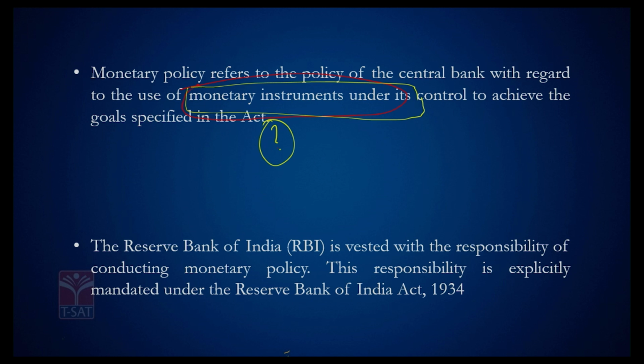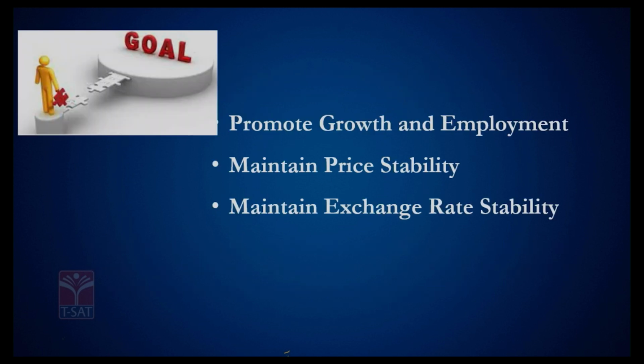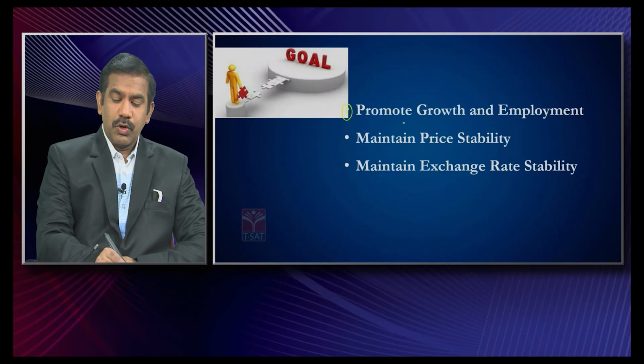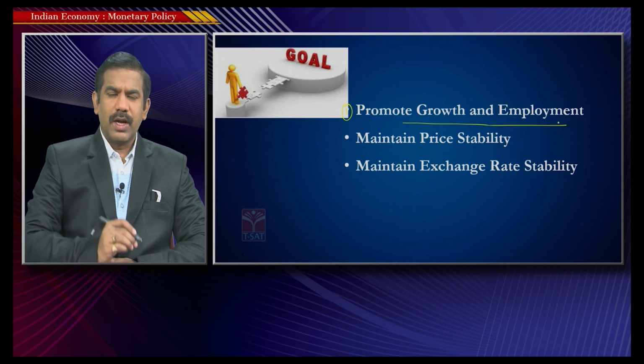My dear friends, I think most of you know RBI came into being as a result of the RBI Act of 1934. This is what many of you might have been studying as part of your modern history, isn't it? Now let us come back to what exactly the goals of monetary policy are. Why do we need monetary policy, and what does it try to achieve? The first and foremost objective of monetary policy is to promote growth and employment in the economy.